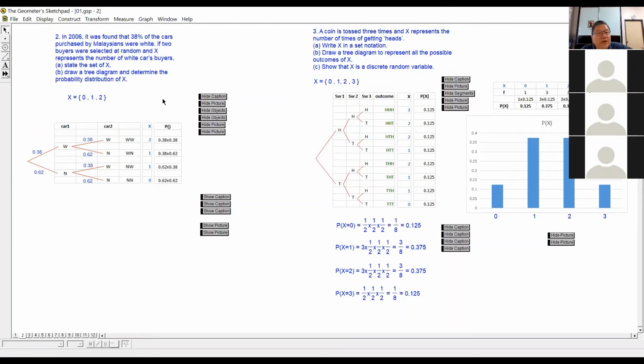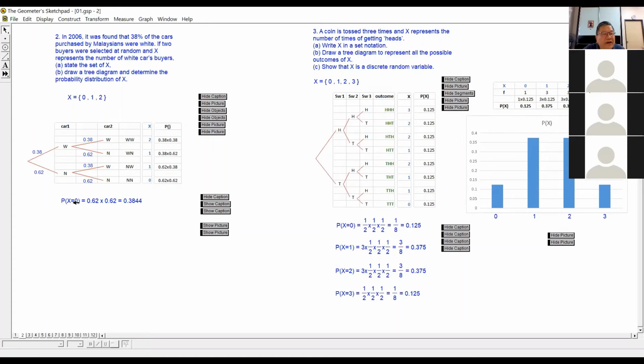So what is important here is the probability and the distribution of X. You want to know X equals to 0, what is the probability? X equals to 1, what is the probability? This is what we want to know.